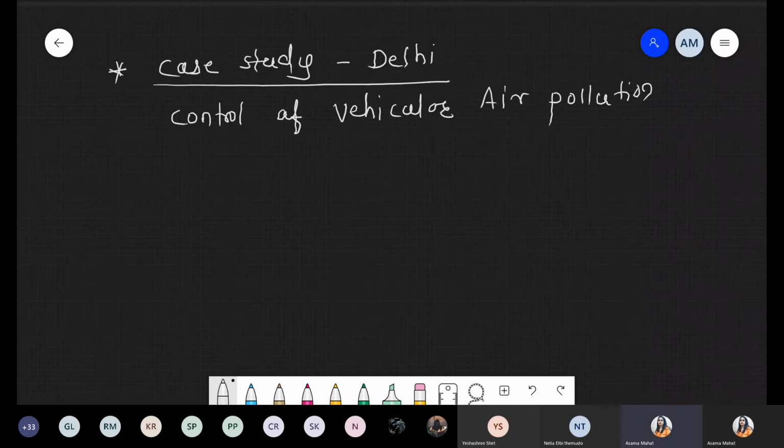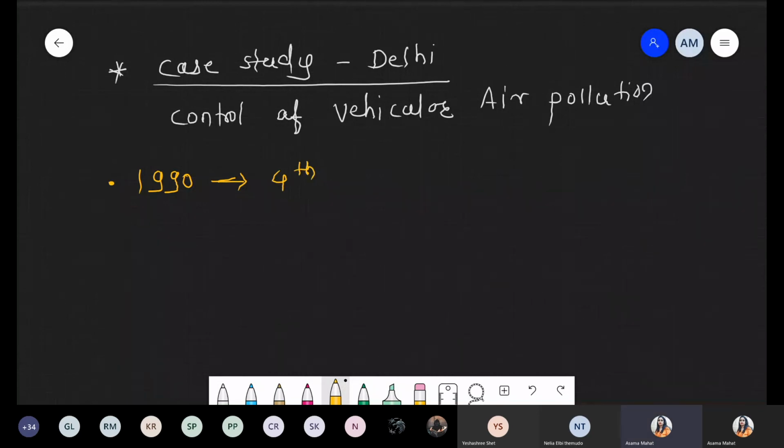Okay, so first of all we are talking about some data. ये data actually it is old data, अभी तो इससे ज़्यादा polluted है. That is a different thing. So we have some data approximately in 1990. हमारा birth भी नहीं हुआ था तब, right? So at that time, Delhi was basically the fourth most polluted city all over the world.